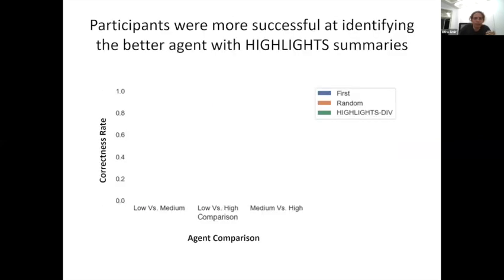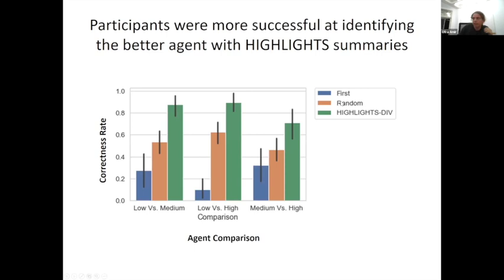And what you're going to see here on the y-axis is the correctness rate. So if they're just guessing, this would be 50%. And this will be decomposed into 3, depending on the comparisons, which agent played which. So for example, the low versus high agent should be the easiest because there is a large difference between them. And the colors will be the different approaches. And happily for us, with the highlights, people were able to identify the correct agent, the better performing agent,